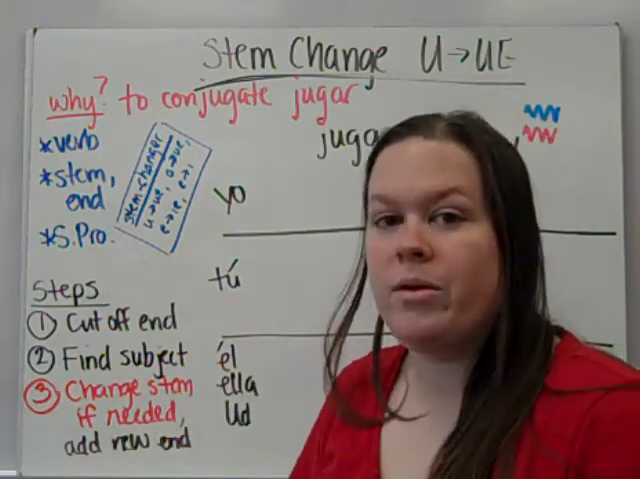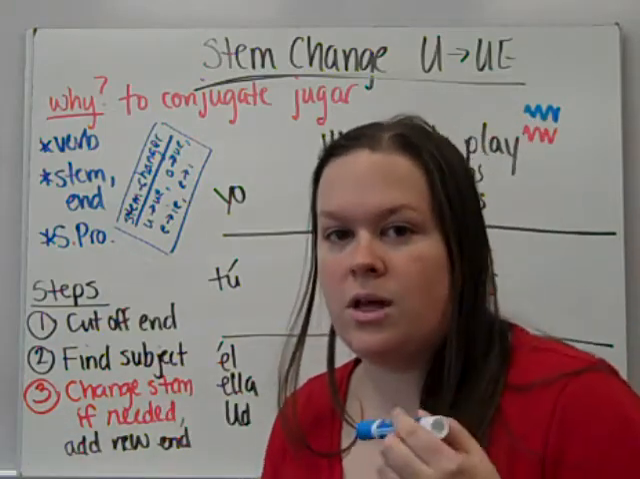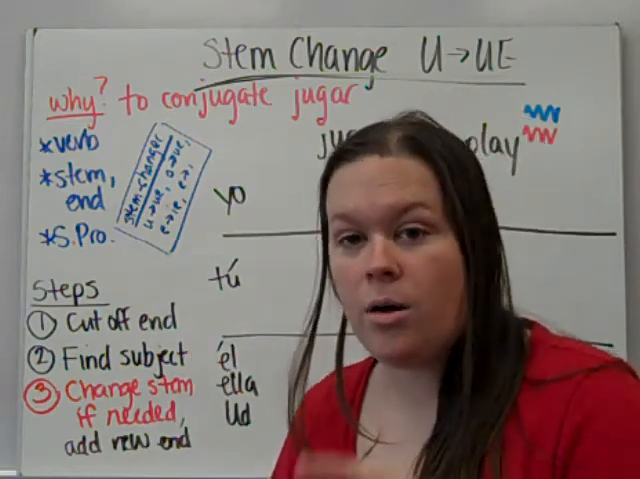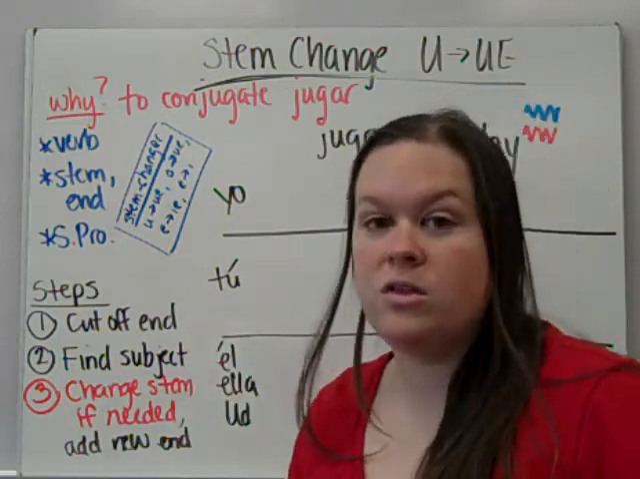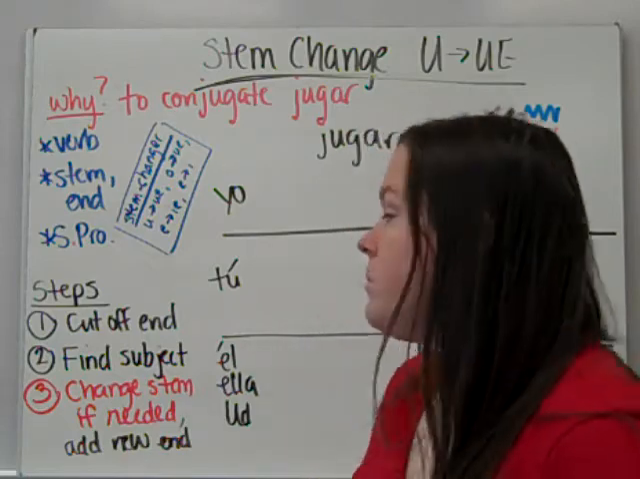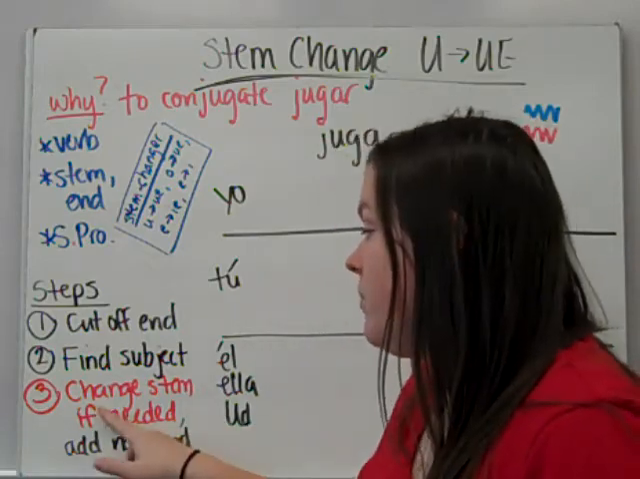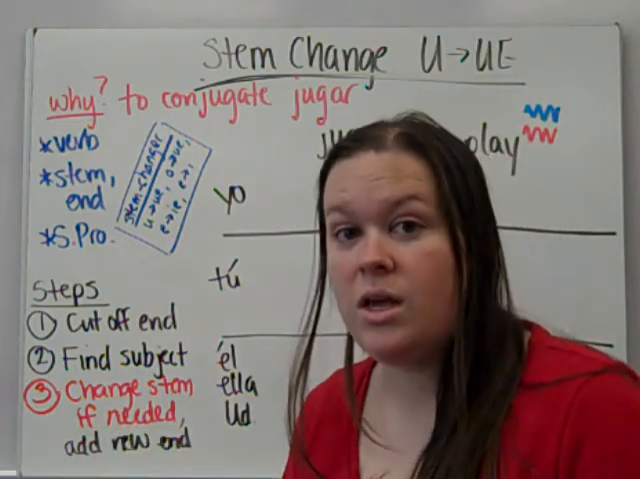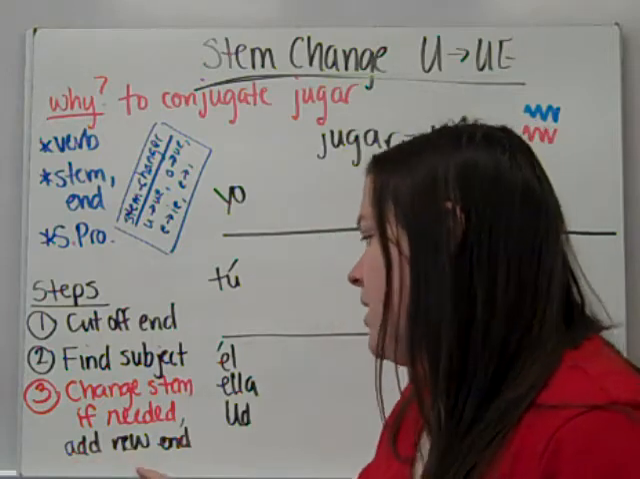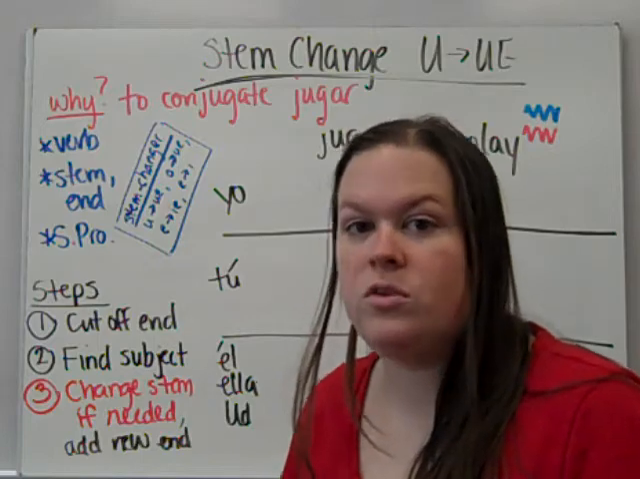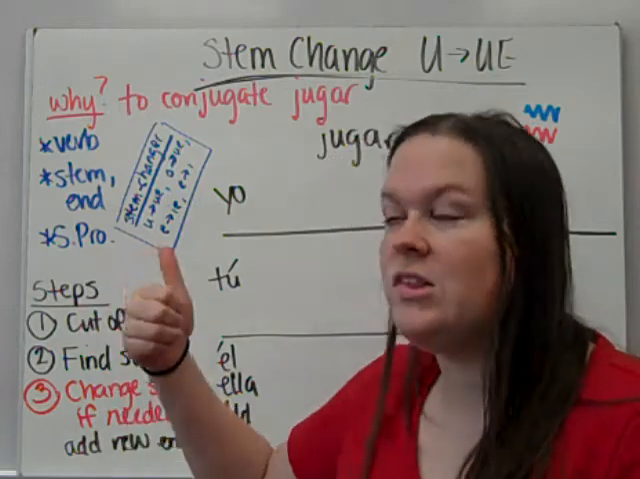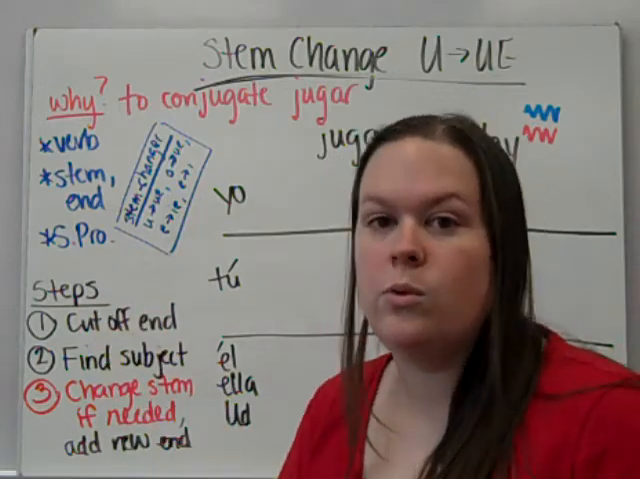Now, you probably remember your steps of conjugating verbs from AR verbs and then regular ER and IR verbs. The first thing you need to do is cut off the end, that AR, ER, or IR, take it away. You find the subject of the sentence, so is it I, is it the dog, is it the girls, whatever it is. But our new change is the stem, we have to change it if it's needed. It won't change all the time. We'll talk about that in a moment. And then you add the new end to the stem, just like before. So that's really the only new part, is that the stem will sometimes change. In this case, the U of the stem will change to a UE.